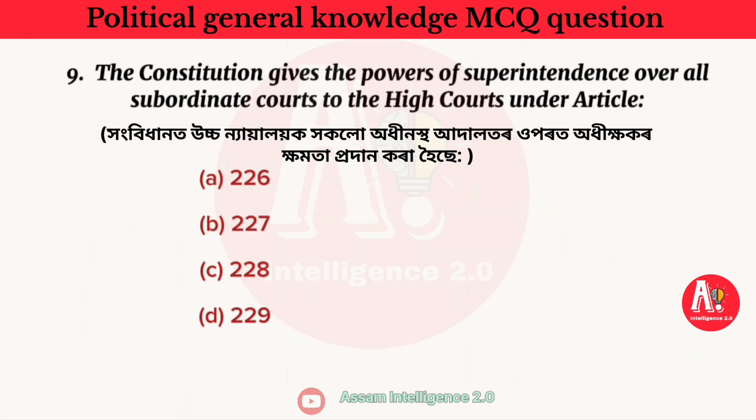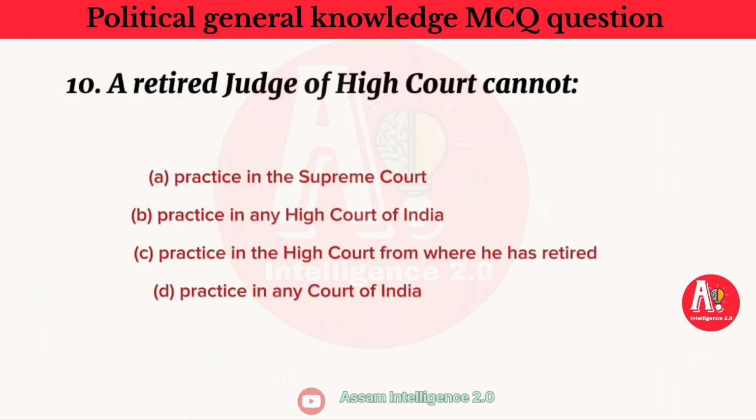9. The Constitution gives the powers of superintendence over all subordinate courts to the high courts under Article: A. 226, B. 227, C. 228, D. 229. Answer: B. 227. 21.